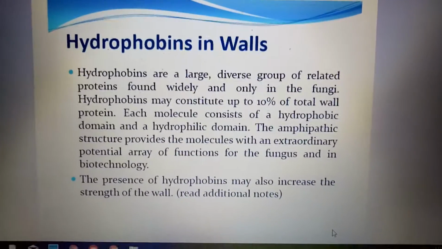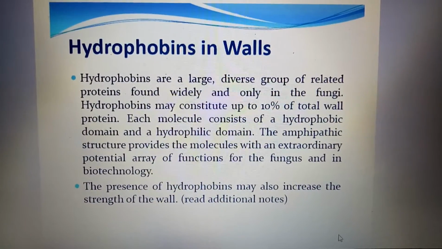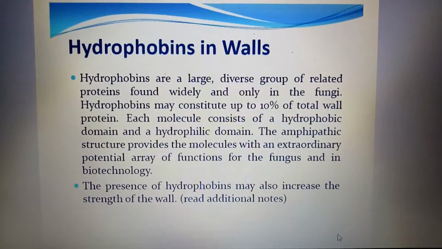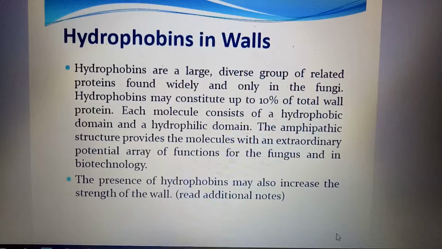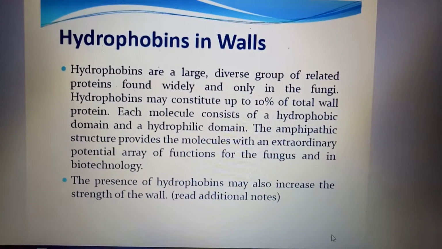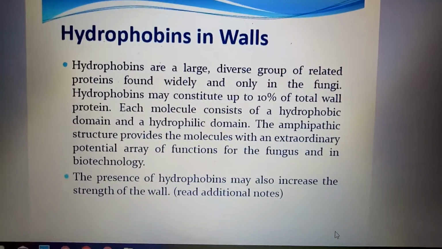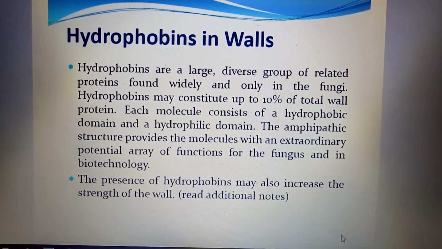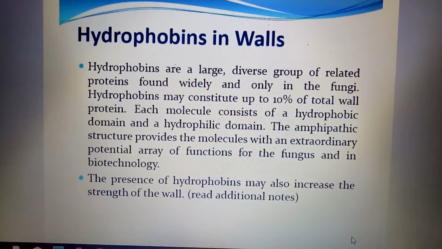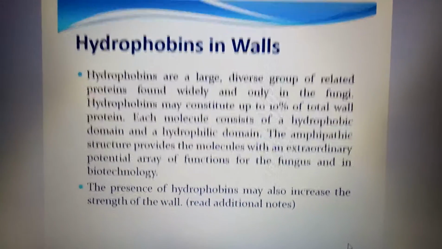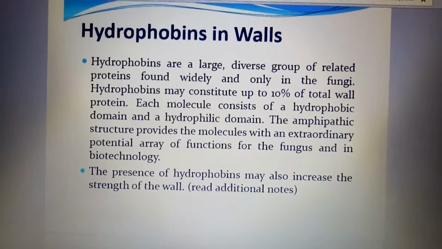This is about hydrophobins in the wall. They are a large, diverse group of related proteins found widely and only in the fungi. They may constitute up to 10% of total wall protein. Each molecule consists of a hydrophobic domain and a hydrophilic domain. They like water and they don't like water. The amphipathic structure provides the molecule with extraordinary potential for function for the fungus, and in biotechnology, the presence of hydrophobins may also increase the strength of the cell wall. I think you have learned about this one from the previous lecture.